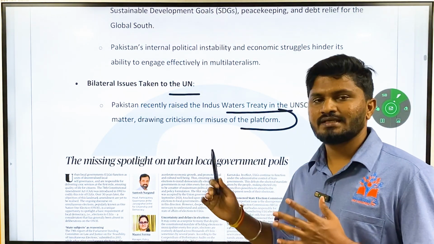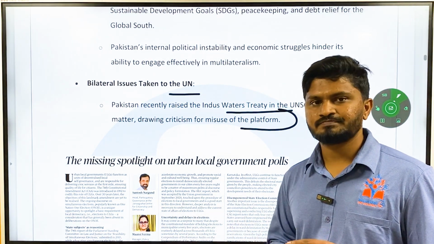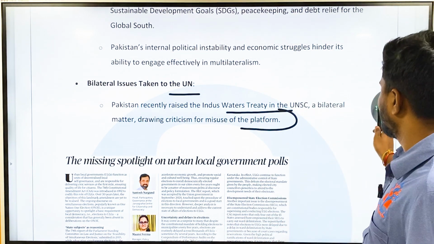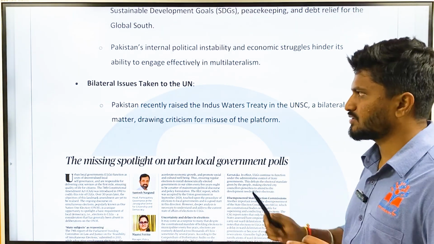Okay, that policy has already been used by Bangladesh. Now it is being followed by Pakistan also. Okay, this is given by this article. The editorial author is also very important, and the topic is also very important.